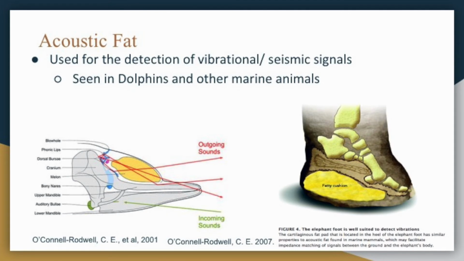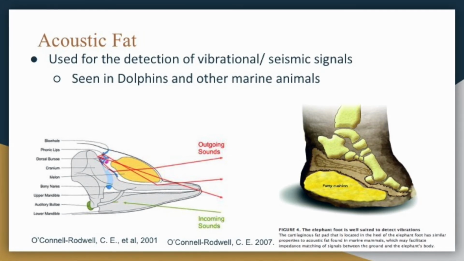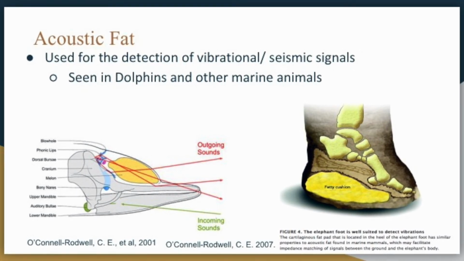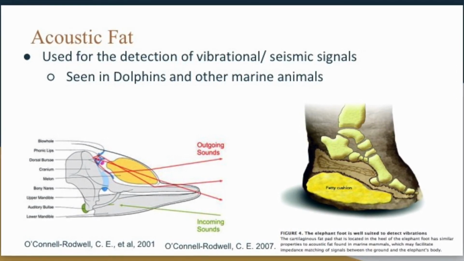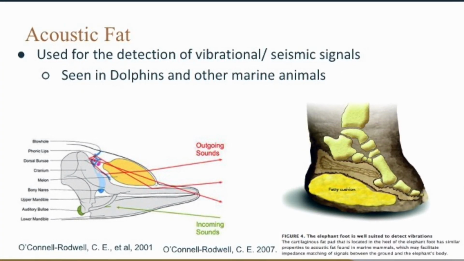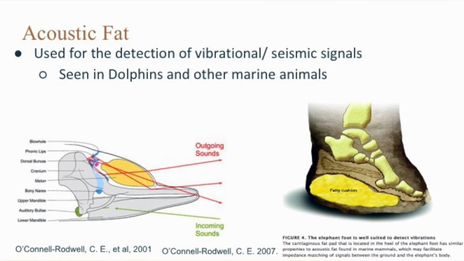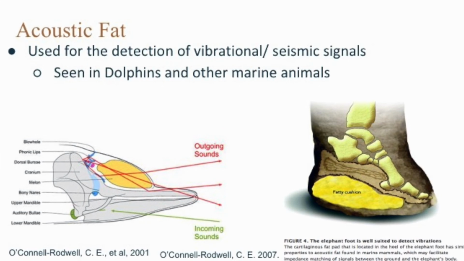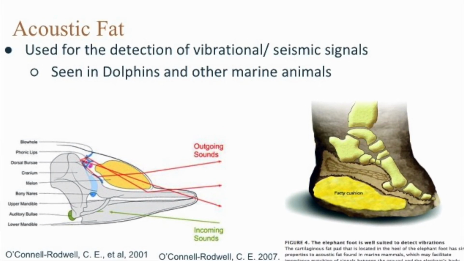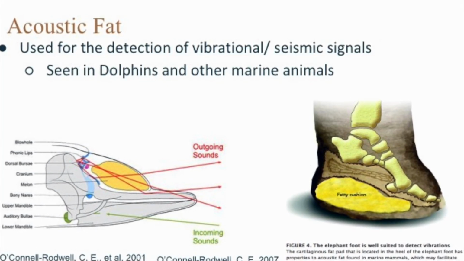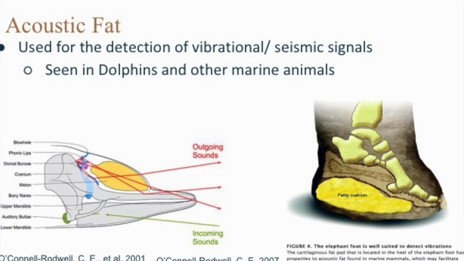The use of fat in a body part helps in the detection of vibrational or seismic signals. The fat captures the signals and is similar to the ear hearing a sound. The fat feels the signal. This acoustic fat is most prominently found in dolphins and other marine animals such as hippos. Dolphins have this acoustic fat located in their nose, while elephants have it located on the bottom of their feet. Contained within the fat are oils which serve as sort of lens in their convergence and amplifying of incoming stimuli.